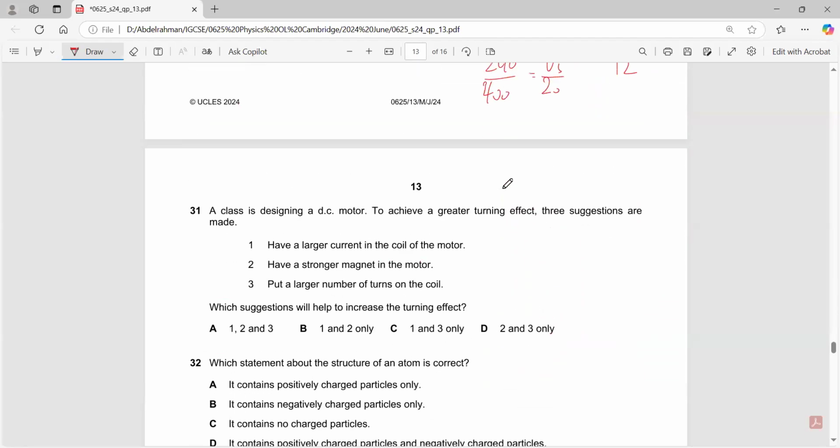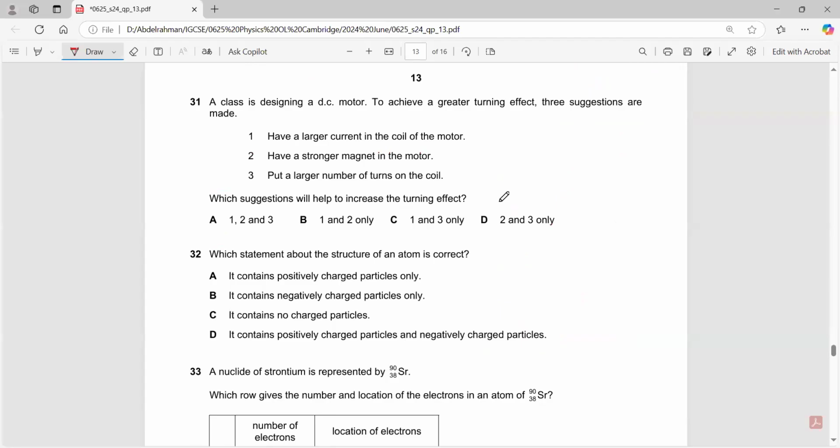A class is designing a DC motor to achieve a greater turning effect. 3 suggestions are made: have a larger current, have a stronger magnet, or have a larger number of turns. What should you do? I think you need all of them, right? A larger current, yes, would give a larger turning effect and a faster speed. A stronger magnet, yes. All of them, definitely.